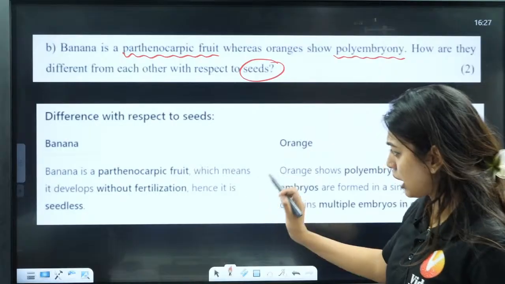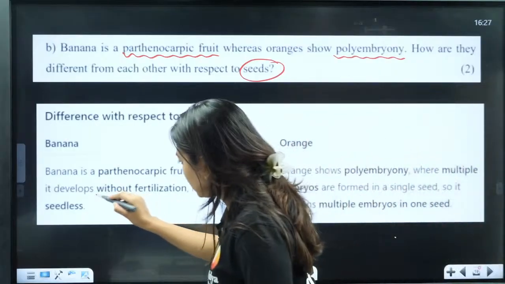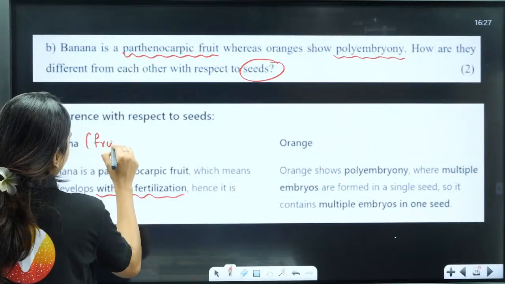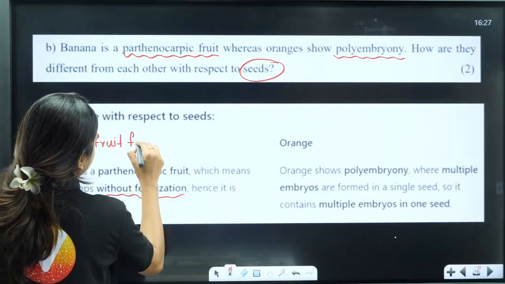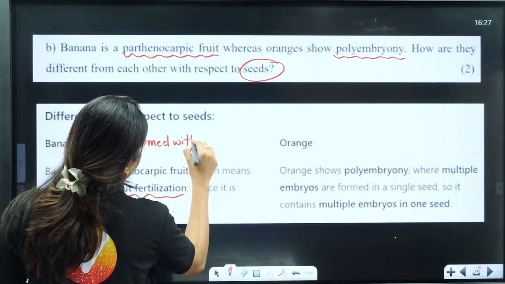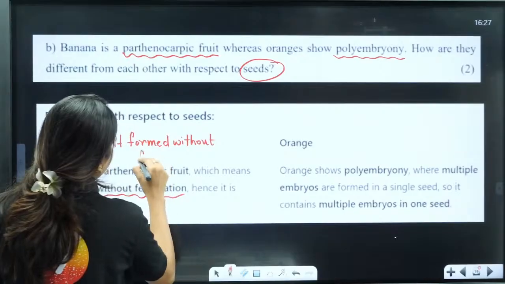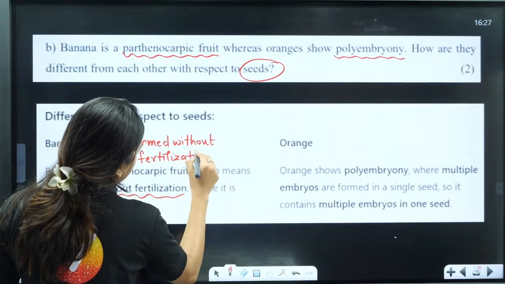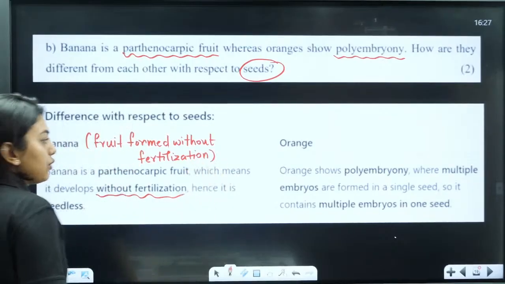Banana is a parthenocarpic fruit and it is developed without fertilization. That means this is a fruit formed without fertilization.